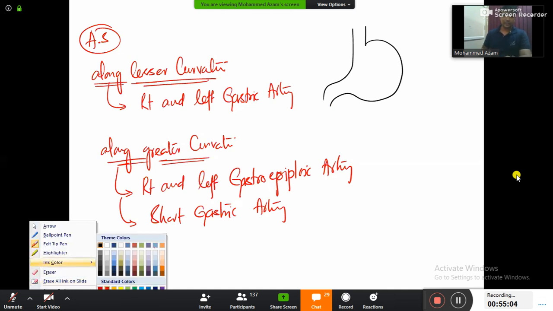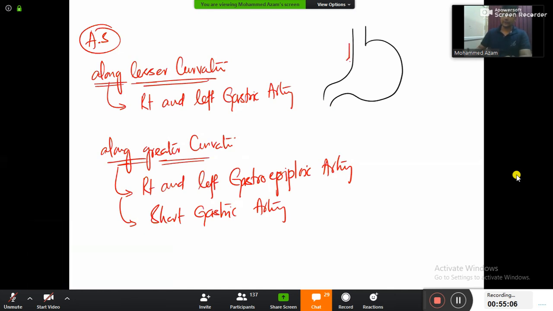Along the lesser curvature there will be two arteries. What are the two arteries along the lesser curvature? Right and left gastric artery. So therefore guys, remember this one is the left gastric artery and this one is the right gastric artery. Along the lesser curvature, there will be right gastric artery and left gastric artery. Done.